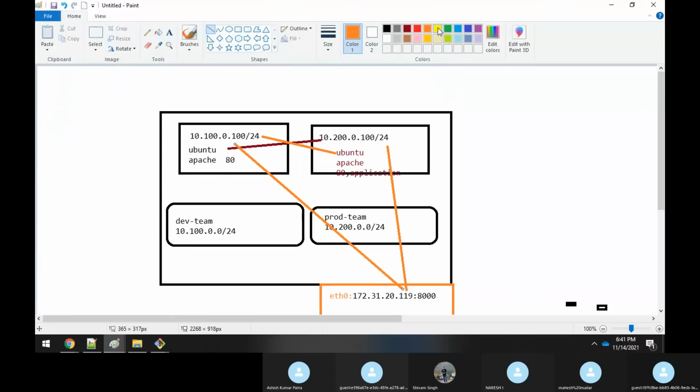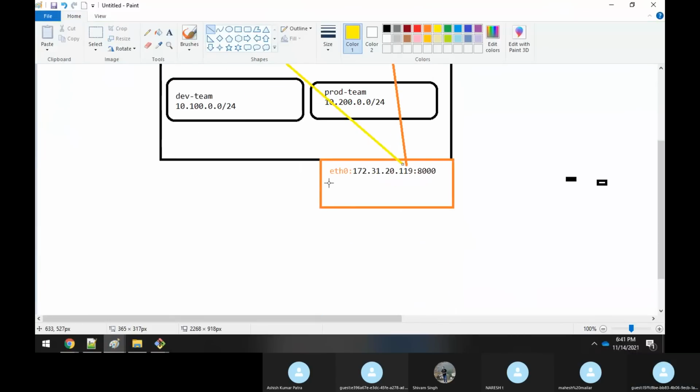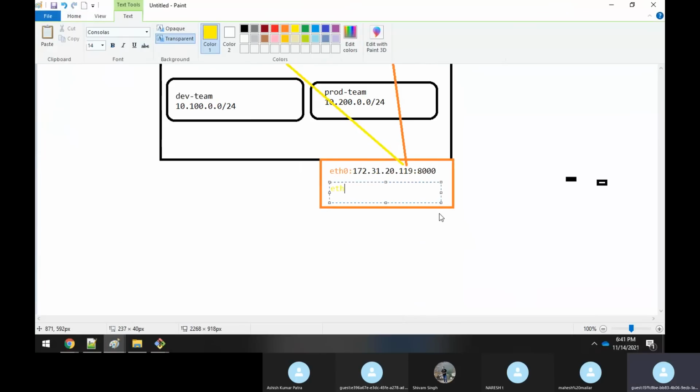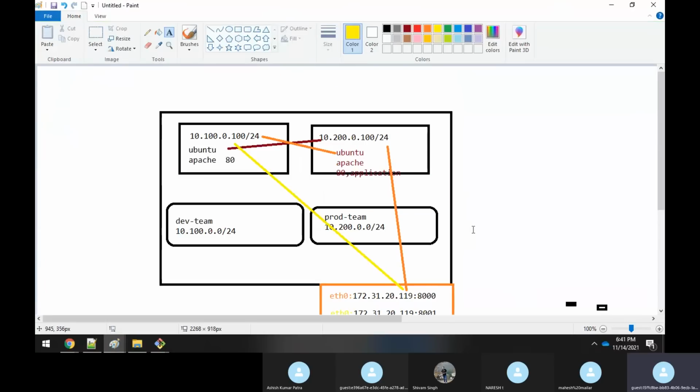Similarly, here you have an eth0 interface with the IP address 170.31.2019. Here you have enabled port 8001, the next port, or you can even use 9000 also.